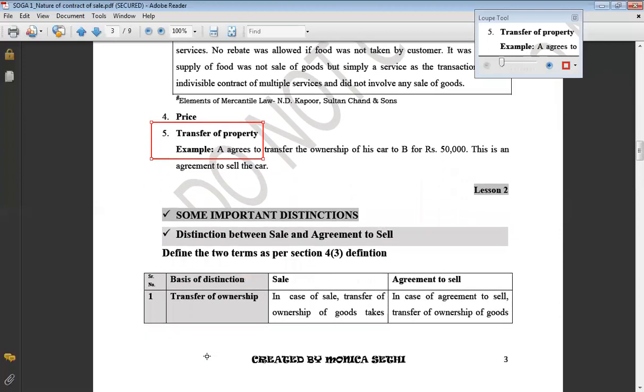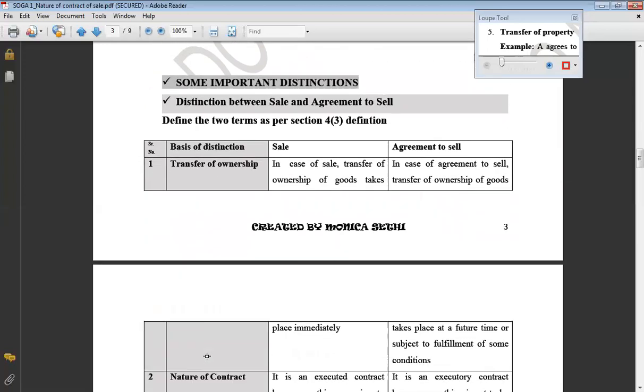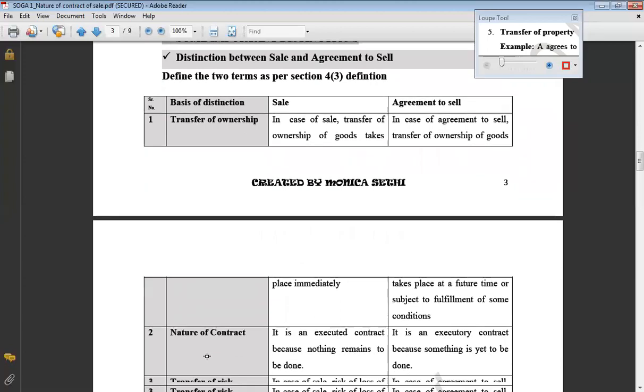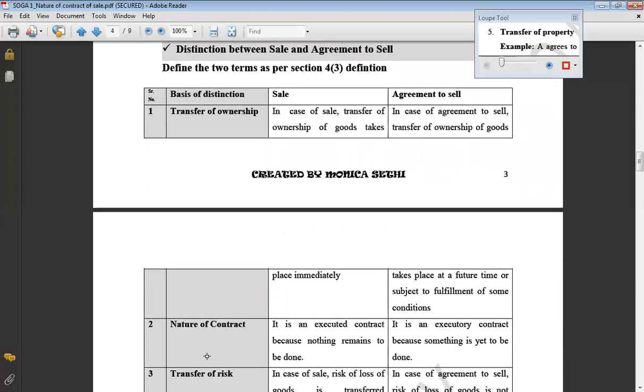And here comes a very important topic. These two types that we have just discussed, sale and agreement to sell, what are the differences between these two? And please note, this difference-based question comes very frequently in the exams, and you are required to answer this only in tabular form like this and with proper basis of distinction like I am showing here. So first is transfer of ownership we have just discussed. There is immediate transfer of ownership in case of sale, and in case of agreement to sell, the transfer of ownership takes place either at a future time or on fulfillment of some conditions.